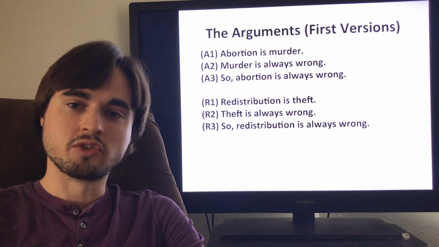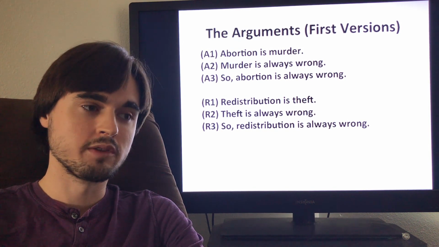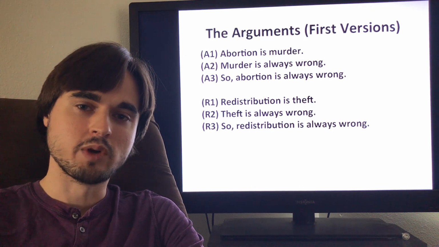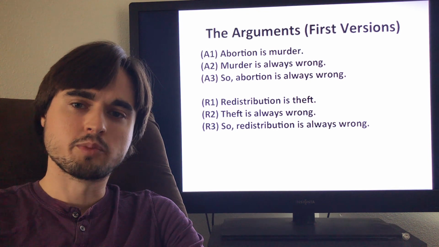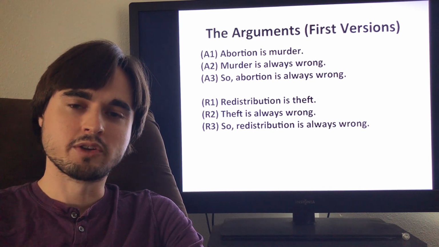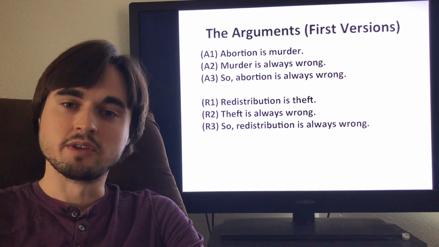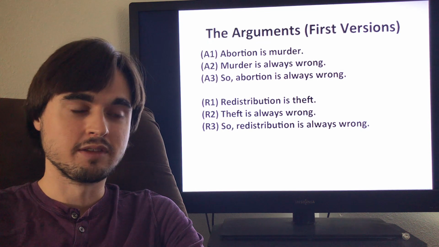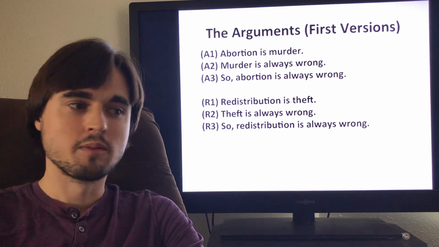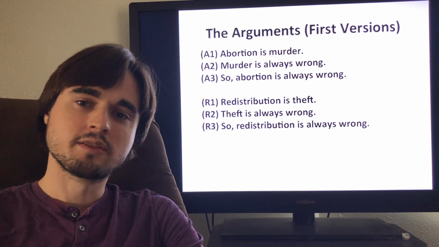Now again, just looking at these premises, they might strike you as somewhat plausible at first, but I think they can be challenged in various ways. First, take a look at the first premise in each. It's tempting to see these as purely factual premises: abortion is murder, redistribution is theft. And it's tempting to see the second premise in each argument as the moral premise: murder is always wrong, theft is always wrong. But I actually think that's a mistake.